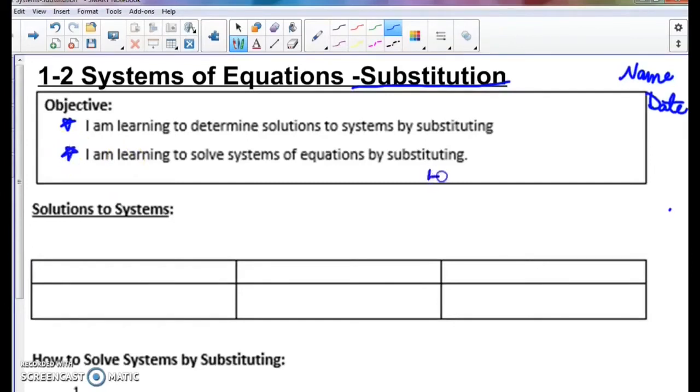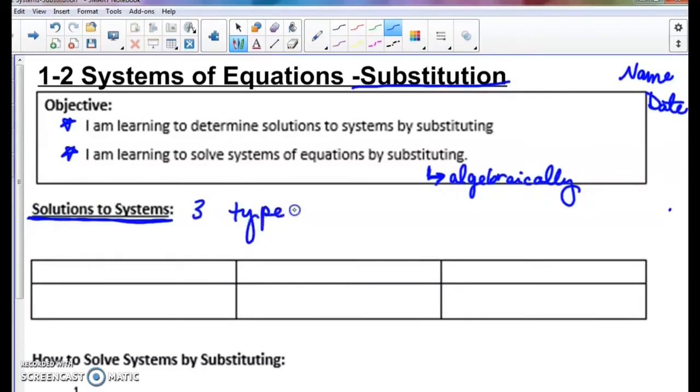So the big thing with substitution is that today we're going to solve algebraically. And what that means is that we're not going to graph today. So we're still going to look at solving systems of equations using just algebra instead of having to graph it on a coordinate plane. Now with our systems, we still end up with our three types of solutions. Today they're going to look different, because where we're going to solve them algebraically, we won't be able to look at the graphs. We'll have to look at our answers.